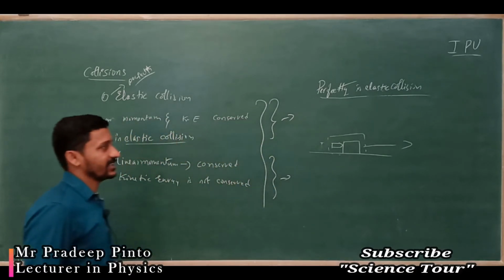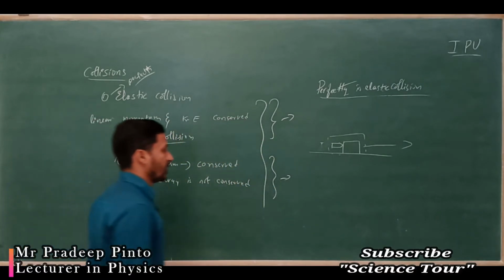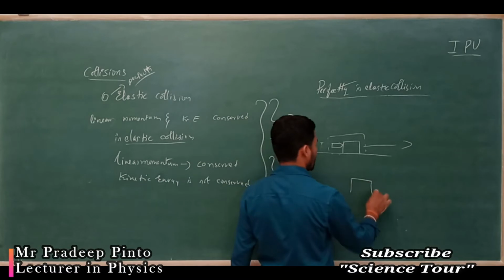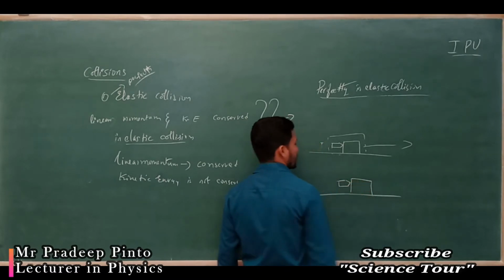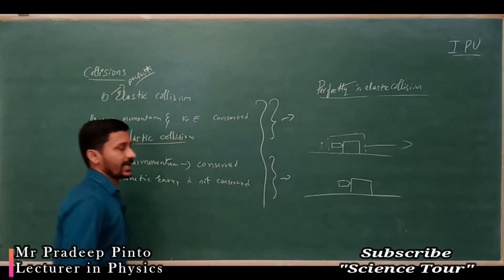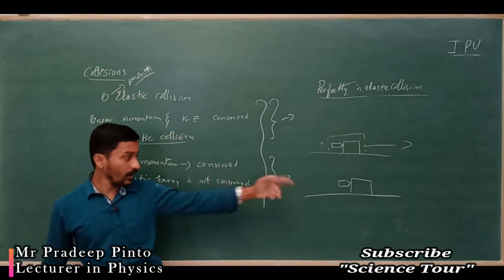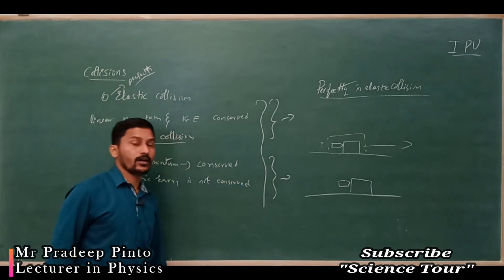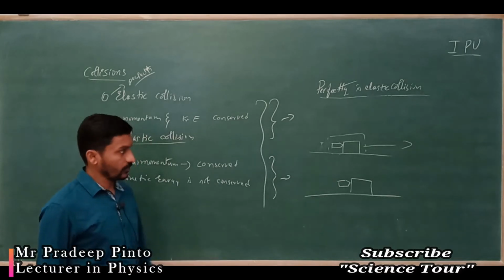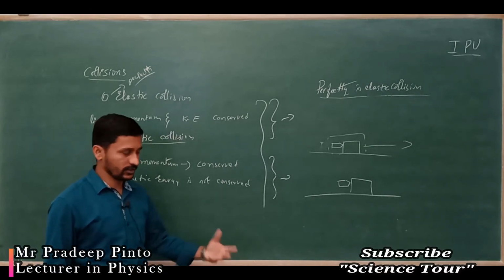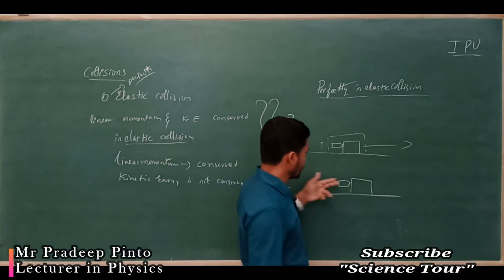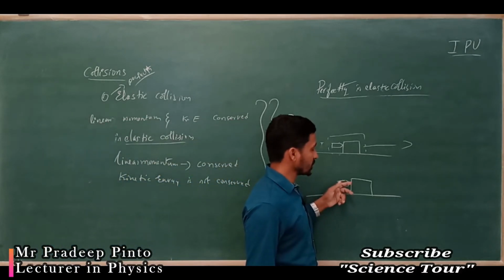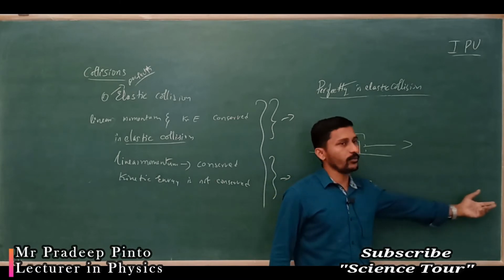What I have written there? I have written a wooden block and a bullet. Now this is perfectly inelastic collision. I will fire a bullet to the wooden box which is made up of wood. What happens? It will pierce and stick to it and both will move.